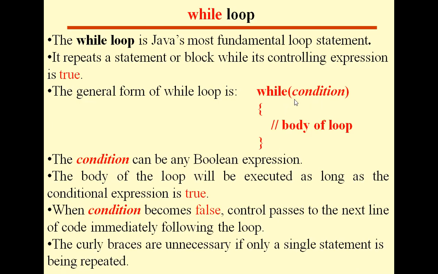By default, the JVM understands that the next statement belongs to this while loop, so it executes the next statement. But when there is more than one statement you want to execute repeatedly, you must include them inside the open and closing curly braces. This is important when we are writing a while loop in our program.